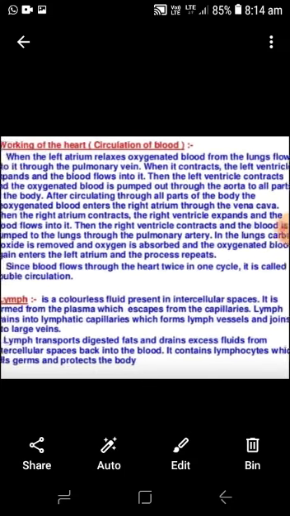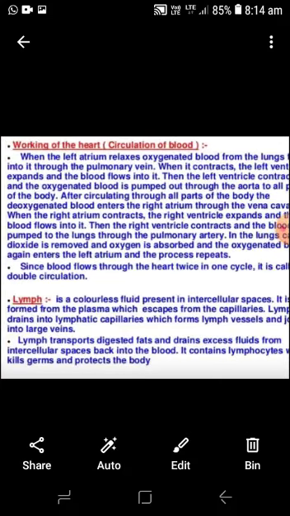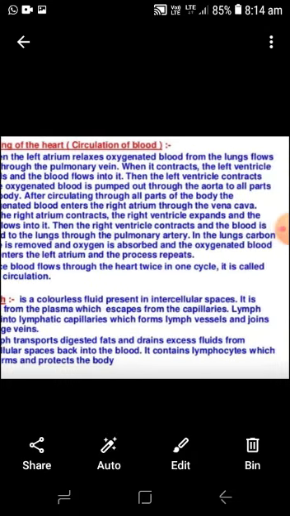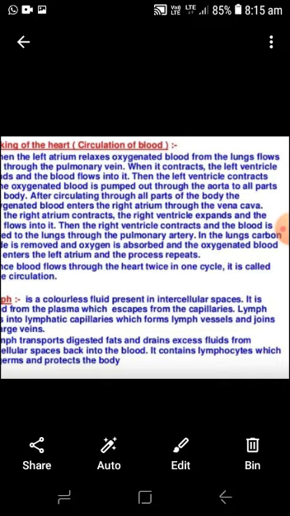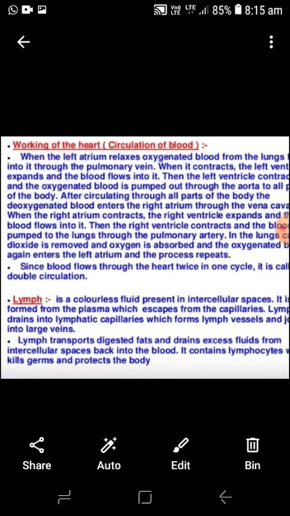In the lungs, carbon dioxide is removed and oxygen is absorbed again, and the oxygenated blood again enters the left auricle, and the process is repeated throughout life. Since blood flows through the heart twice in one cycle, that's why it is called double circulation of blood.